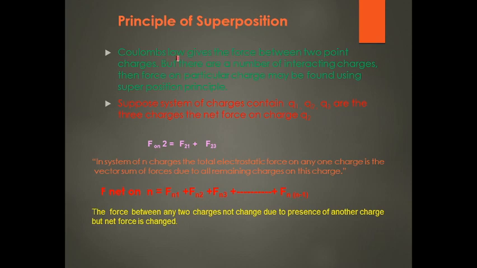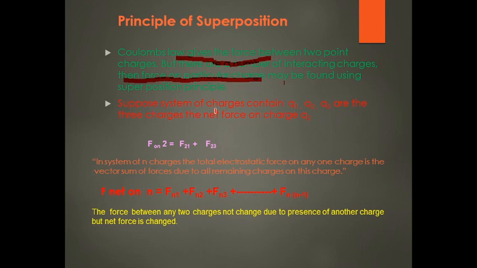Coulomb's law gives the force between two point charges, but when there are a number of interacting charges, the force on one particular charge may be found using the superposition principle.